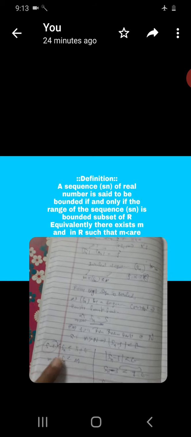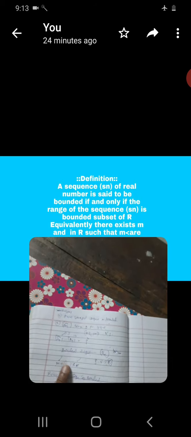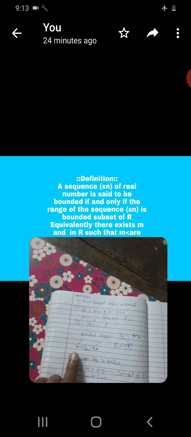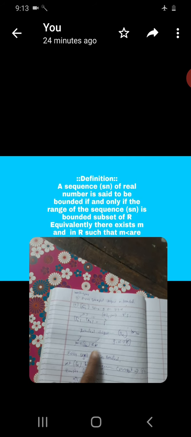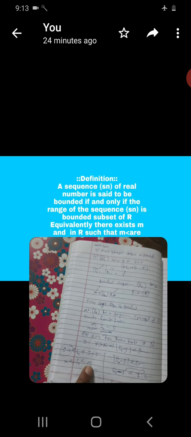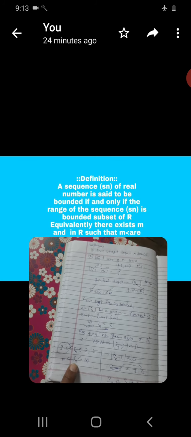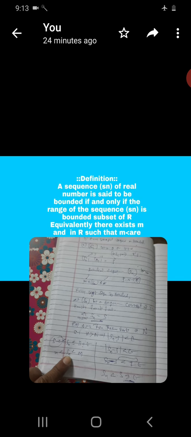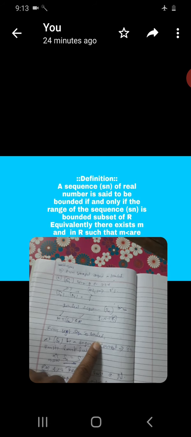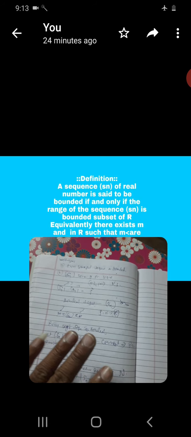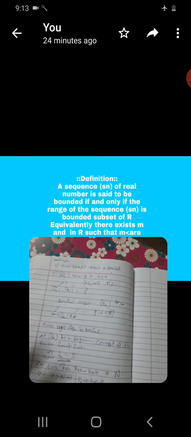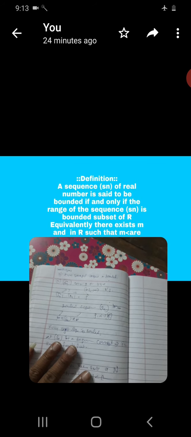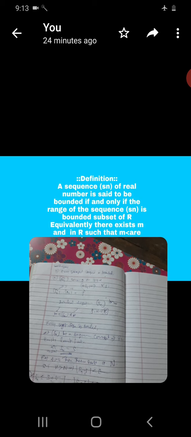Above is the bounded definition. There exist small m and capital M such that m is less than or equal to Sn, less than or equal to M. Therefore Sn is a bounded sequence. Every convergent sequence is bounded. It is very important and has been given for 6 marks or 4 marks. It was already asked 1 or 2 times in our Kakatiya University. This is an important statement.